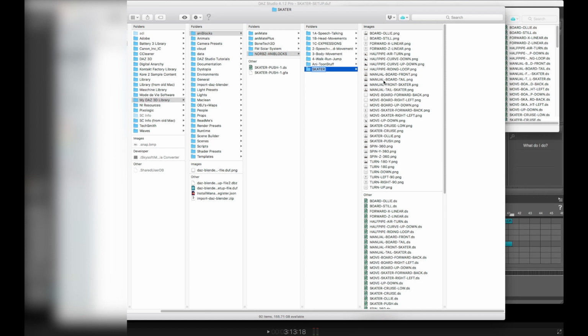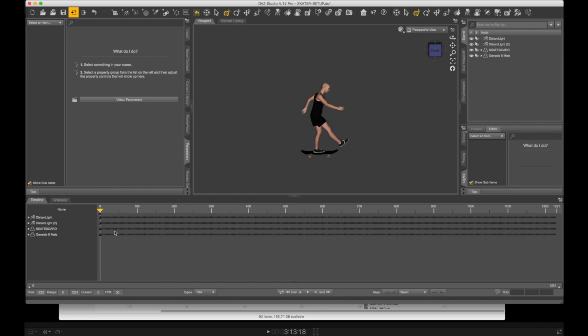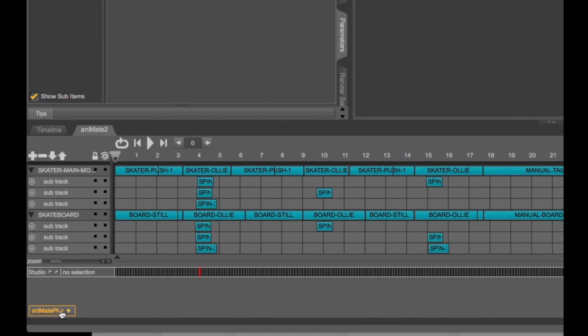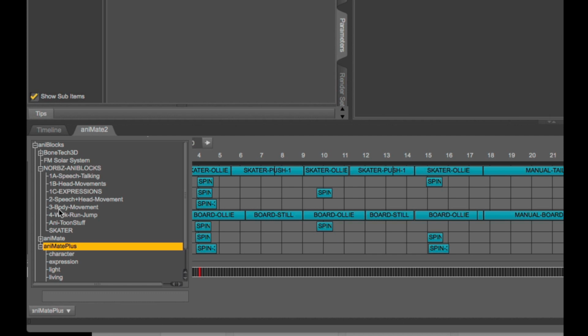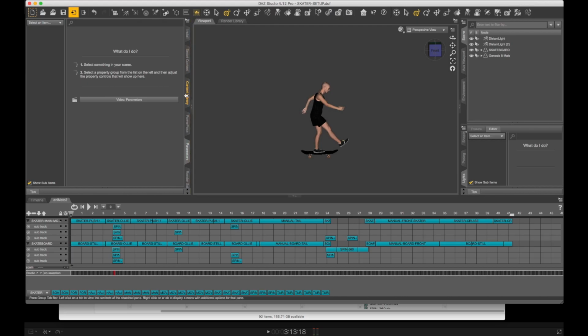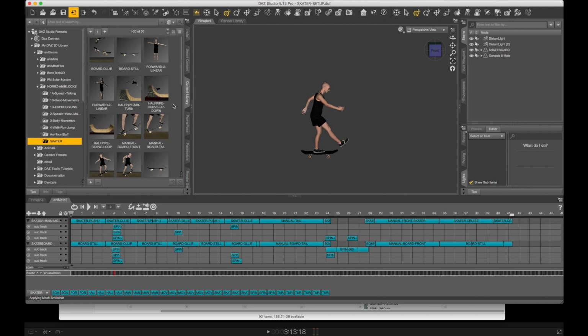Make sure you have 3 file types when you're in there, the PNGs, the DS, and the GFA files. Once you do that, you come into DAZ, open up Animate2, and down here, you will now see Norb's ANI blocks under the ANI blocks section. Alternatively, you can go to your content library, open up my DAZ3D library, ANI blocks, Norb's ANI blocks, go to Skater, and now you'll see all the thumbnails that we've conveniently created for you guys for all the different stuff you can do with the board, and him, and the half pipe, etc.